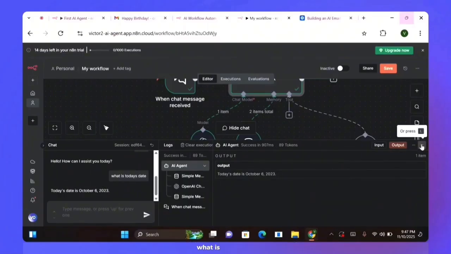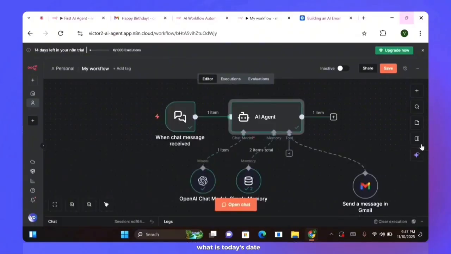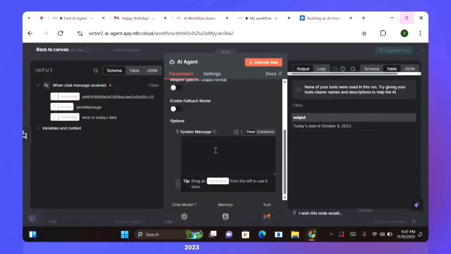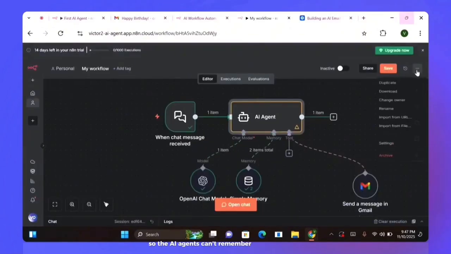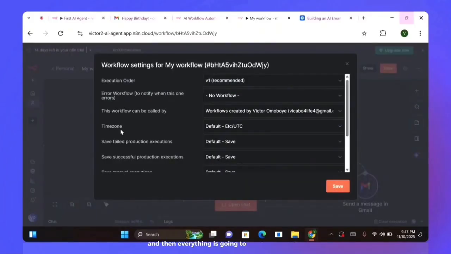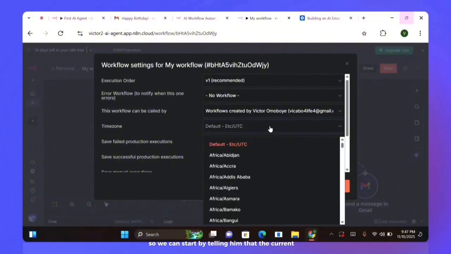What is today's date? As you can see, it's saying that today's date is October 6, 2023, which is very incorrect. According to when I'm making this video, today's date is the 11th of November 2025. So the AI agent can't remember, it's not current. We need to configure all of this to make our AI agents more intelligent. So now we go back to the AI agent, and everything is going to be done under this system message.